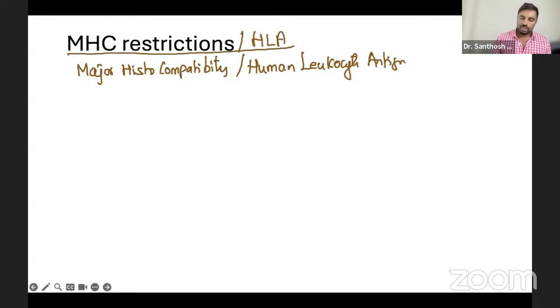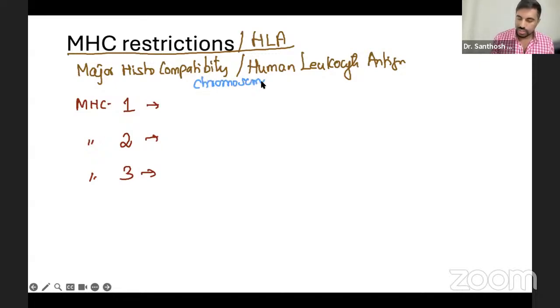Now, what are the things? So we have three of them. What are the three? MHC 1, 2, and 3. So what are the differences? First of all, they all are located in which chromosome? They all are located in chromosome number 6, short arm. But the locus in 6 is different.